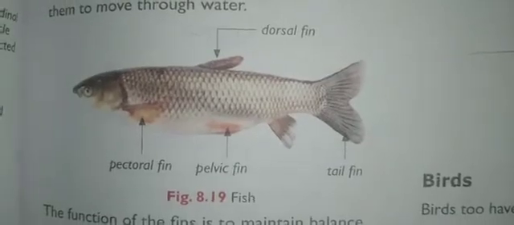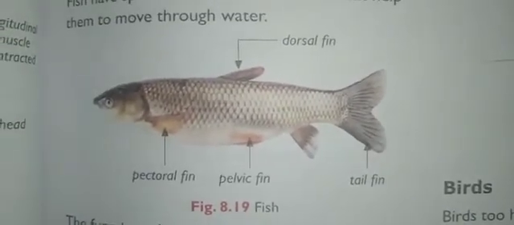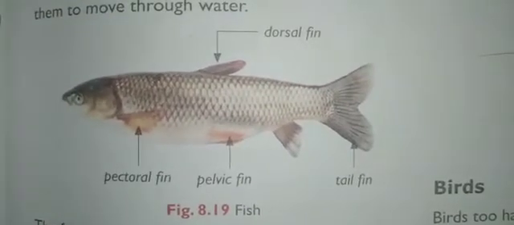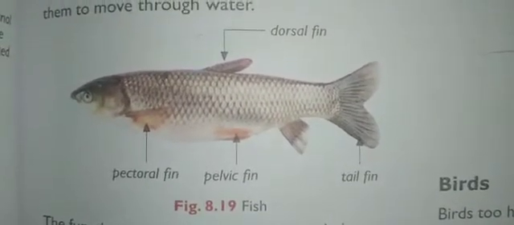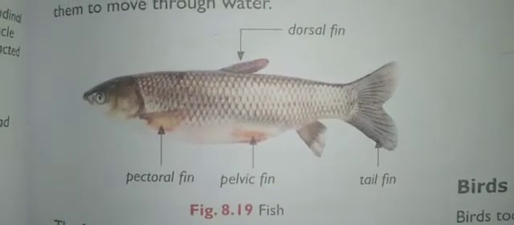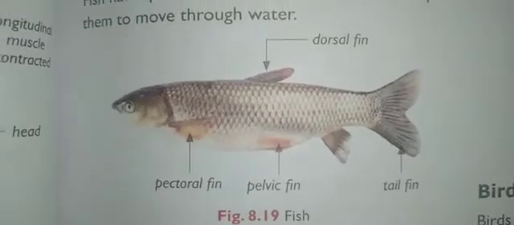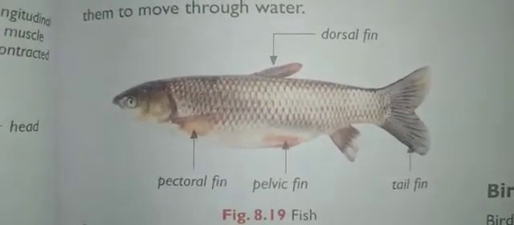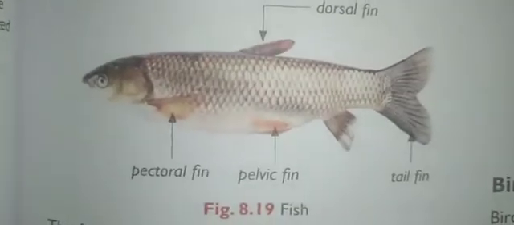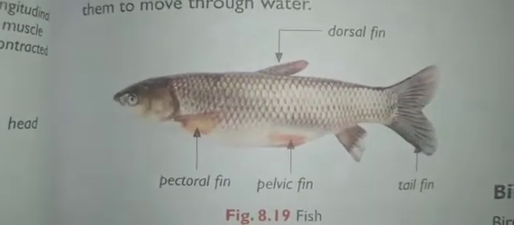Next, coming to the other organism, that is fish. How do body movements happen in fish? You know that fish is an aquatic animal, right? It means it lives in water and it needs certain adaptations to move through the water efficiently. These adaptations either allow them to push against the water forcefully or limit the resistance of the water they are moving through.